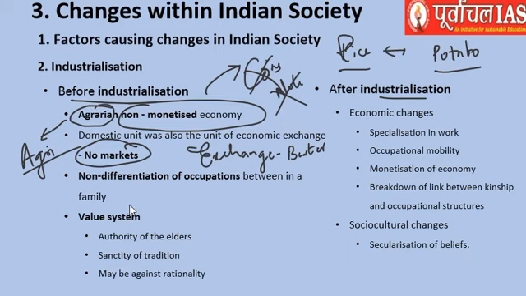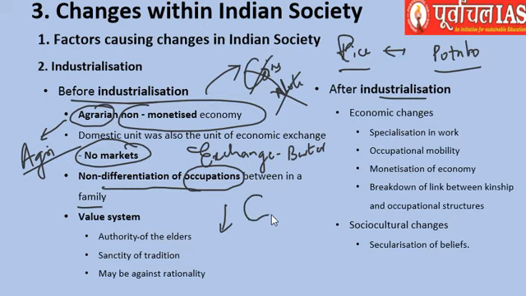There were no markets, and it was a non monetized economy because the exchanges were for survival. Okay, and later on as industrialization came in, we had to go for a monetized economy. Non differentiation of occupation: the occupation of the entire members of a particular family was the same.